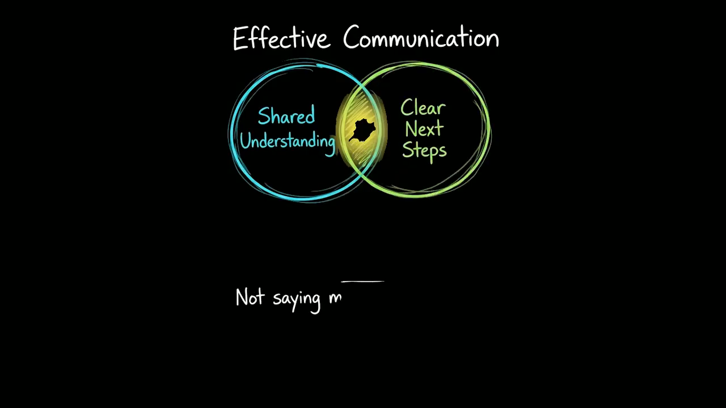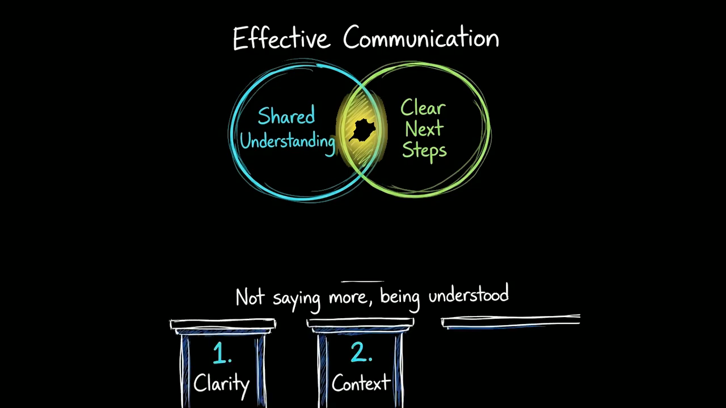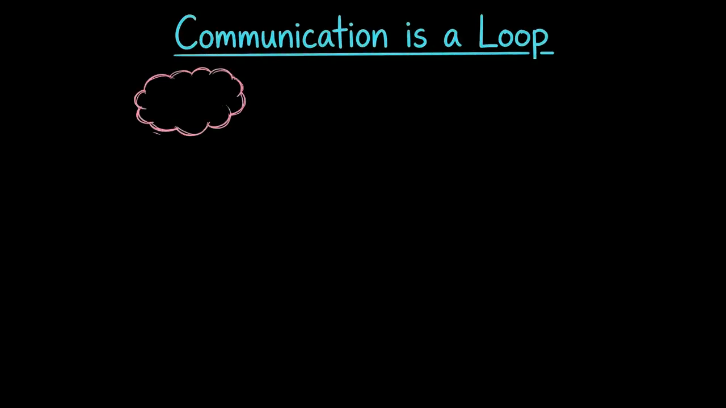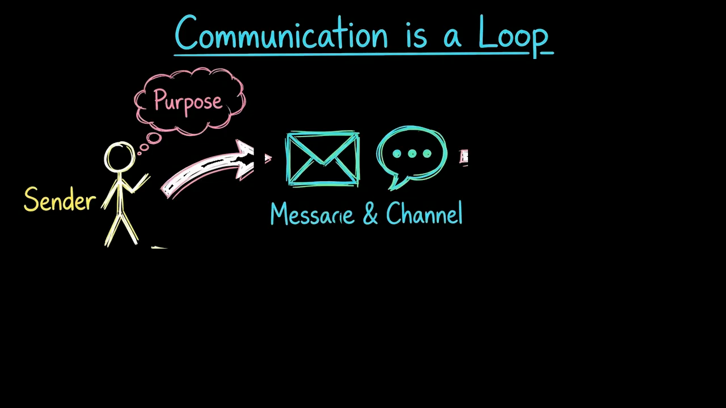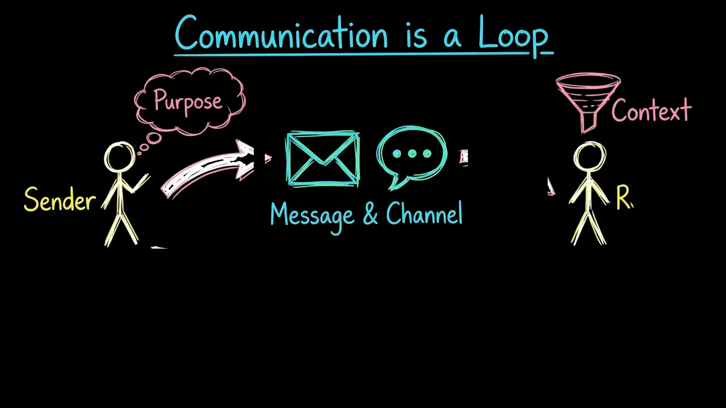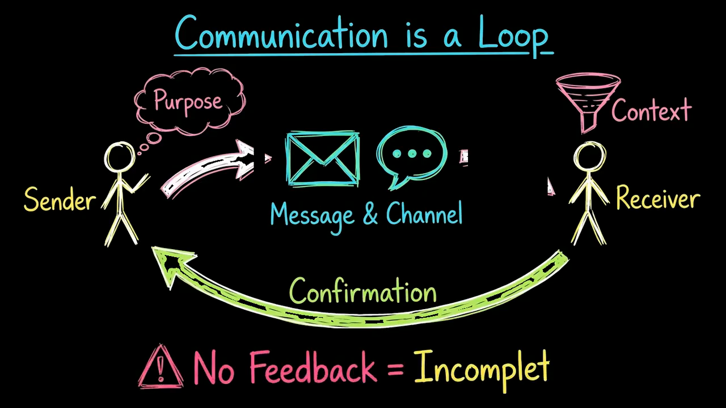It's not about saying more, it's about being understood. That requires clarity, context, and confirmation. Communication is a loop. It starts with the sender who has a purpose. They choose a message and a channel, like chat, email, or a meeting. The receiver interprets the message based on their own context. The loop only closes when the receiver confirms understanding.